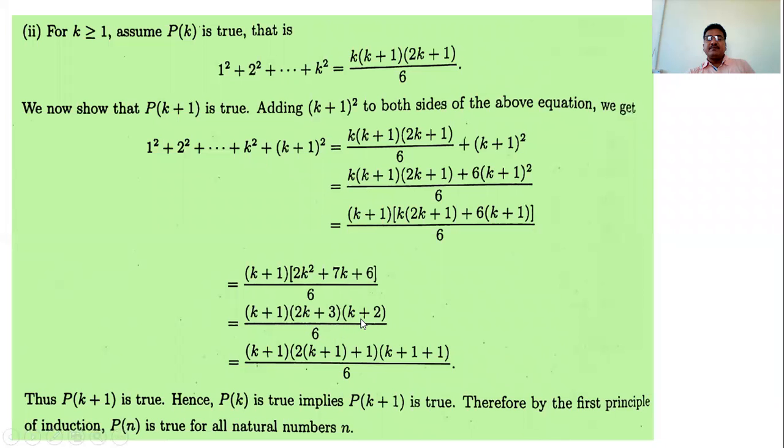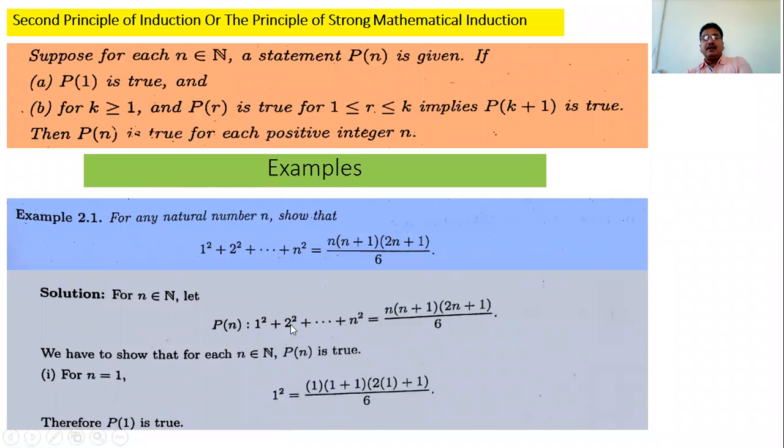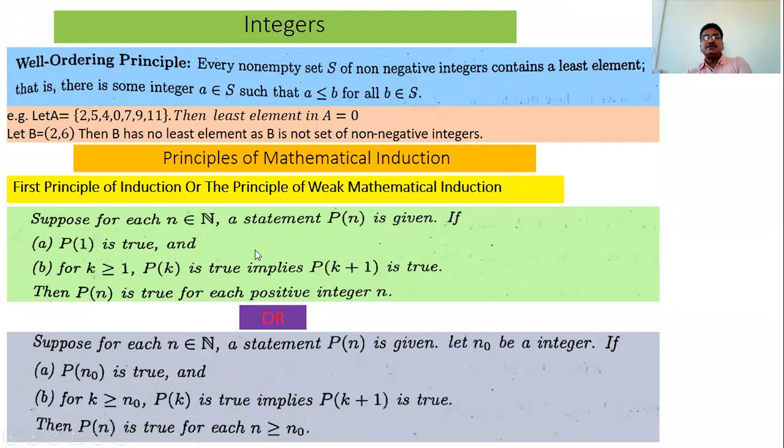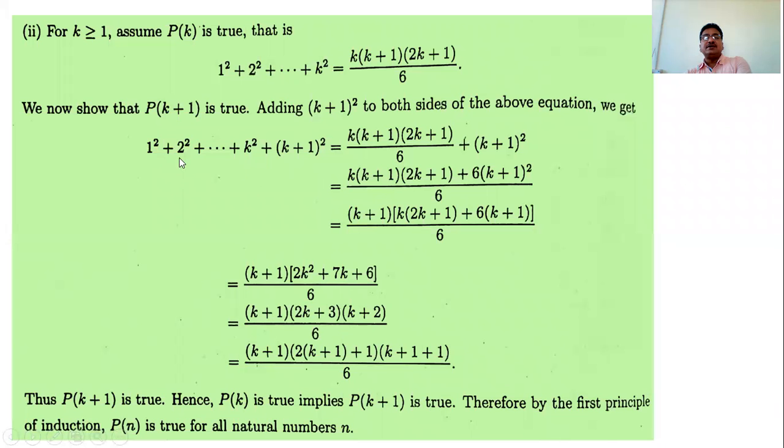This is the factorization. Write this k plus 2 as k plus 1 plus 1, and write this 2k plus 3 as 2 in bracket k plus 1 plus 1. If we substitute n as k plus 1 in the LHS, we have this LHS.